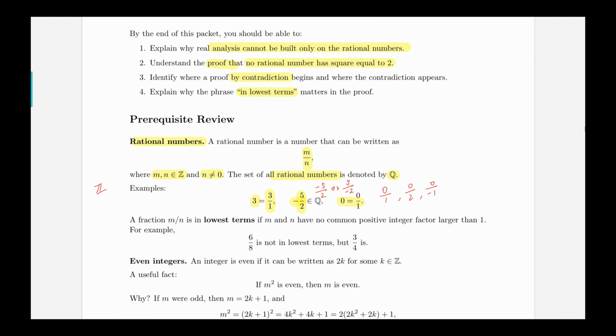And a fraction is in lowest terms if m and n have no common positive integer factor larger than 1. In other words, another way of saying that is m and n are co-prime.